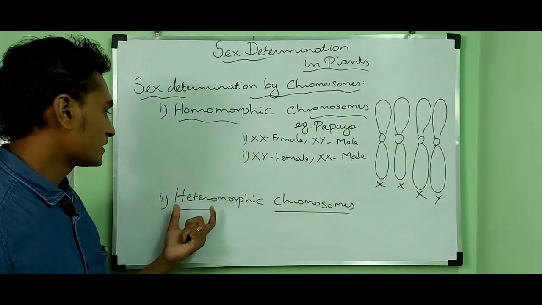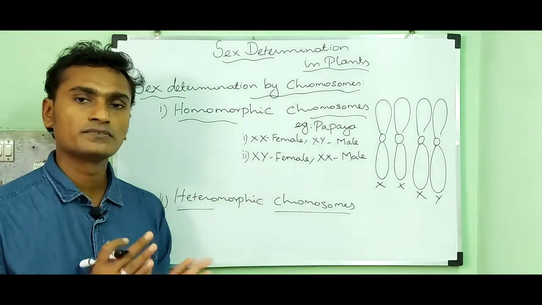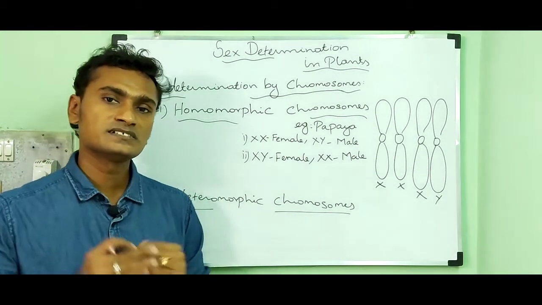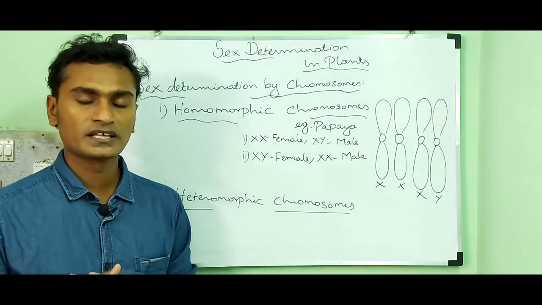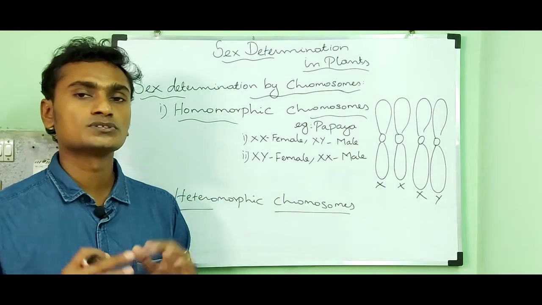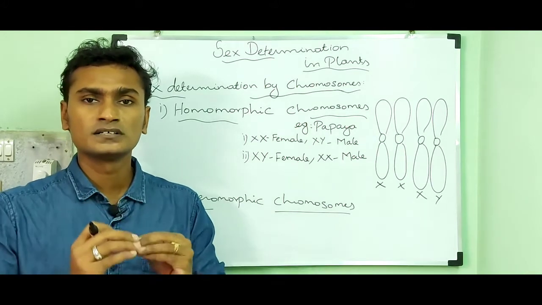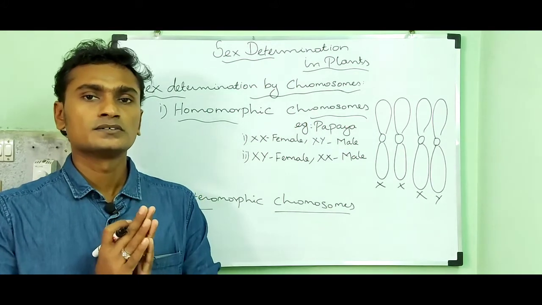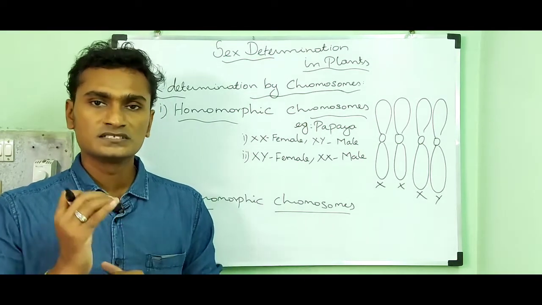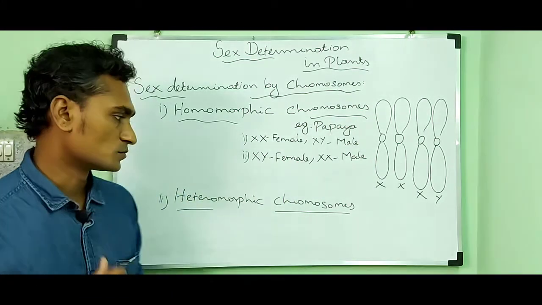Then in the case of heteromorphic chromosomes, they can be defined as dissimilar in size, dissimilar in shape and dissimilar in genetic composition. So in the pair of homologous chromosomes, they are only somewhat homologous to each other. They are dissimilar in size, shape and genetic constituents, and those chromosomes are called heteromorphic chromosomes.